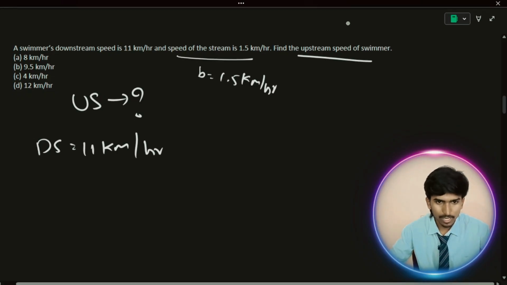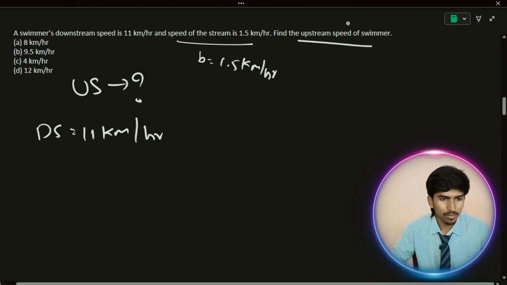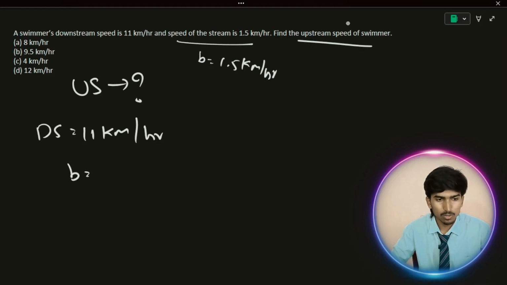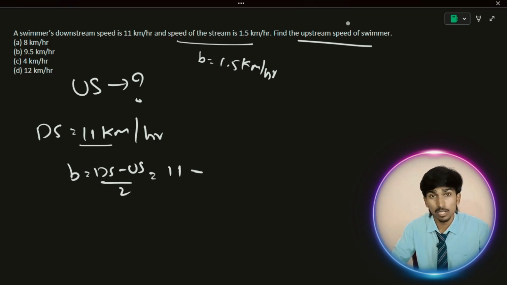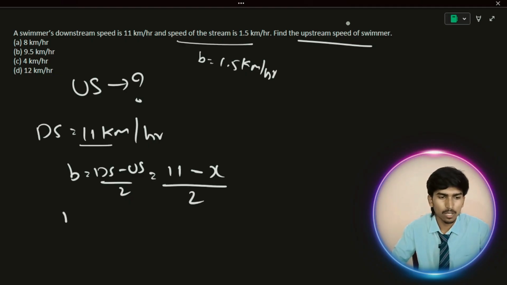How can we get the answer? We know the formula for the speed of a stream, b is equal to downstream minus upstream divided by 2. They have given the downstream as 11 kilometers. We don't know upstream. That's what we are going to find. Let's take x by 2. We know the b value, 1.5 kilometers. Just put here 1.5 is equal to 11 minus x divided by 2. Just cross multiply. That is 3 is equal to 11 minus x.